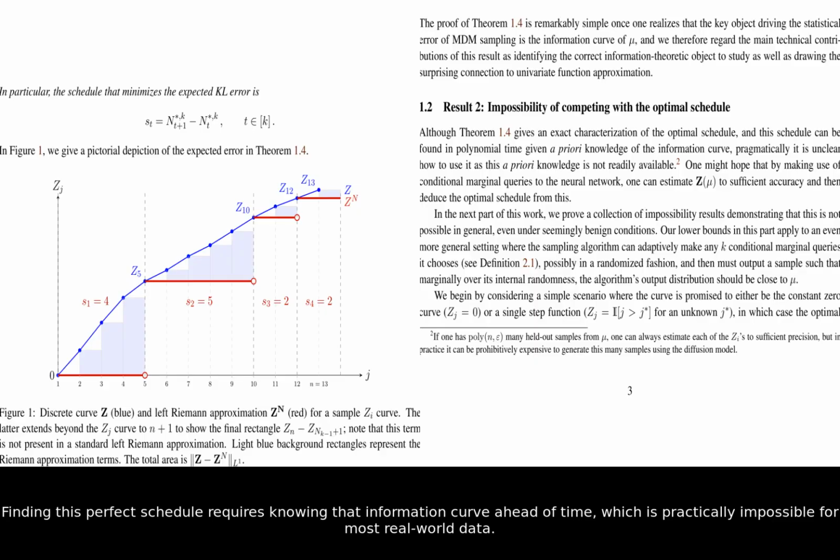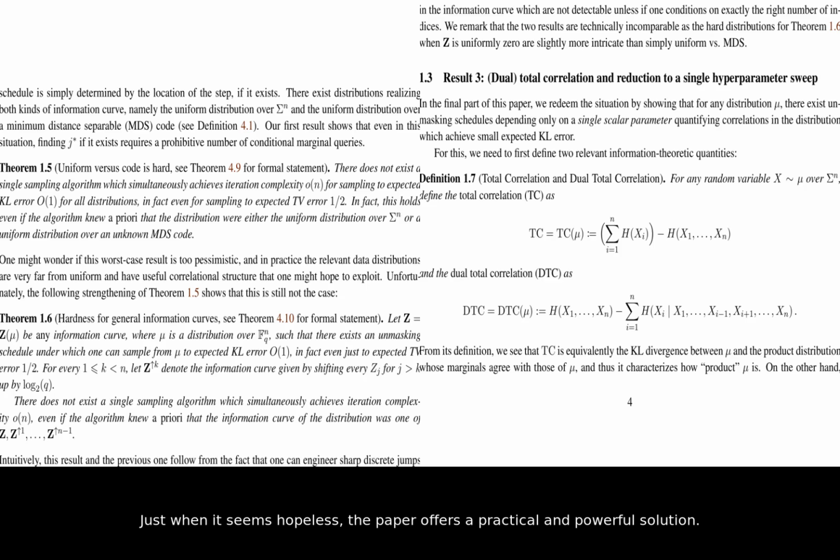Finding this perfect schedule requires knowing that information curve ahead of time, which is practically impossible for most real-world data. The paper proves that without this a priori knowledge, you can't just query the model a few times to figure out the best schedule on the fly. Just when it seems hopeless, the paper offers a practical and powerful solution. They demonstrate new sampling schedules that don't need the entire complex curve to work well.